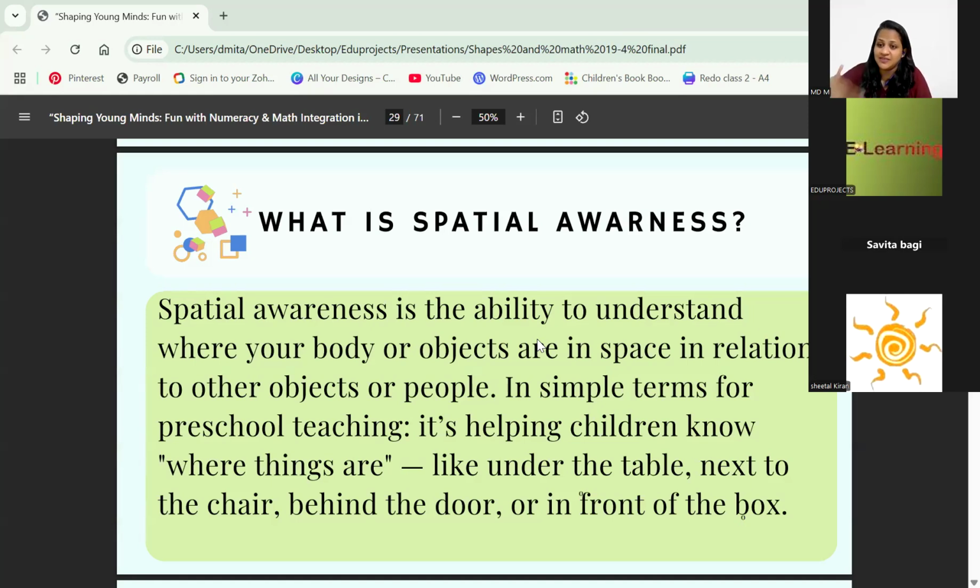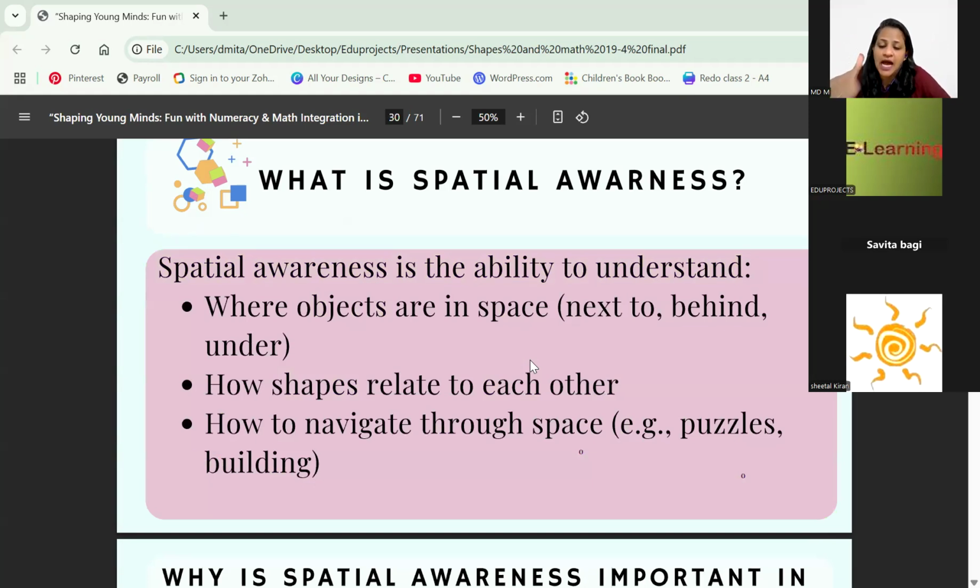Where is the door? It's in front of the box. So where is that thing? Where is this place? Like, where is your house? My house is far. So that understanding of how much space is being occupied, where it is, what is in front of it or next to it or under it, is spatial awareness. See, basically where the objects are in space, like next to, behind, under, how shapes relate to each other.